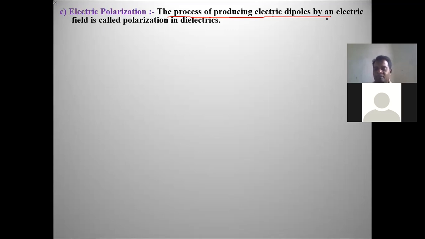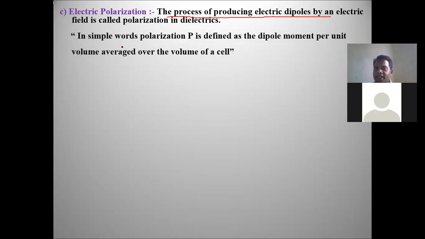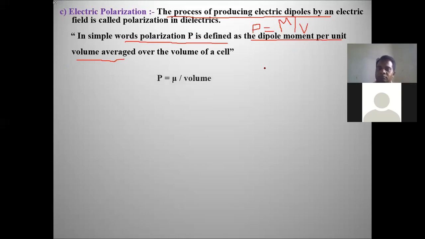Now, polarization is indicated with P. Polarization can be defined as the dipole moment per unit volume. Therefore, polarization P is equal to, what is the dipole moment? Mu by V. Mu by volume.